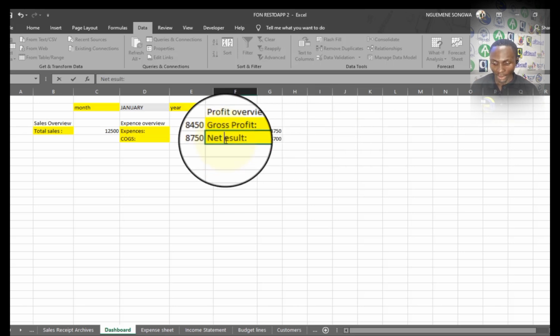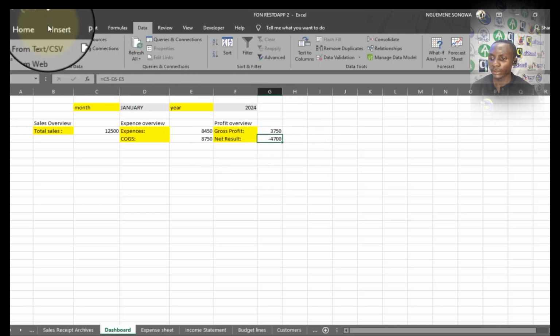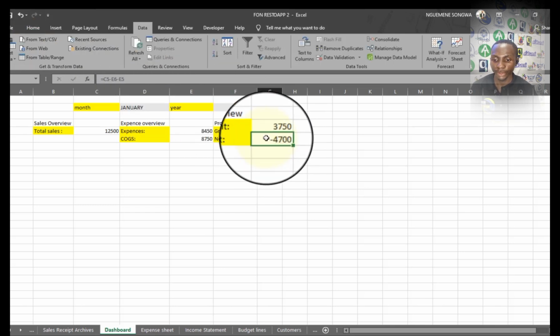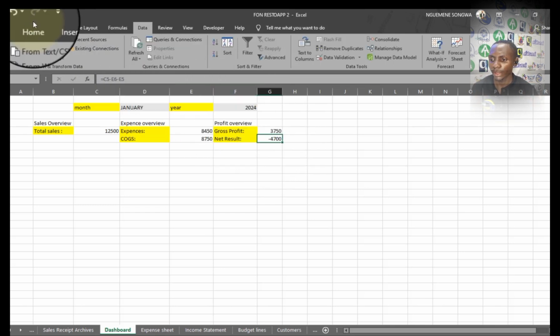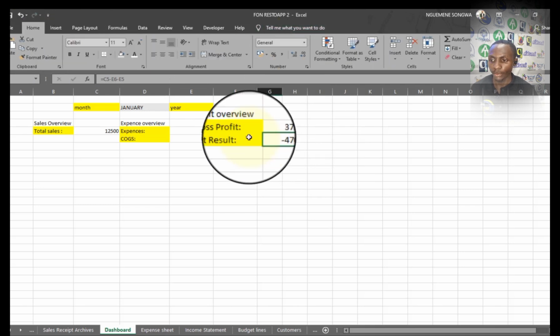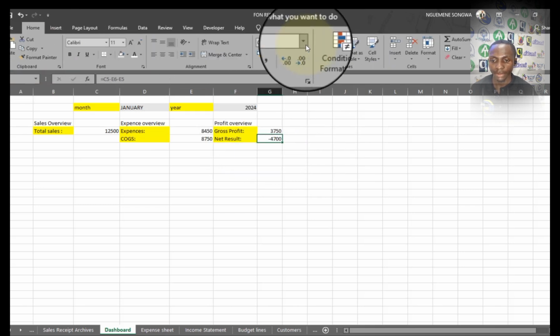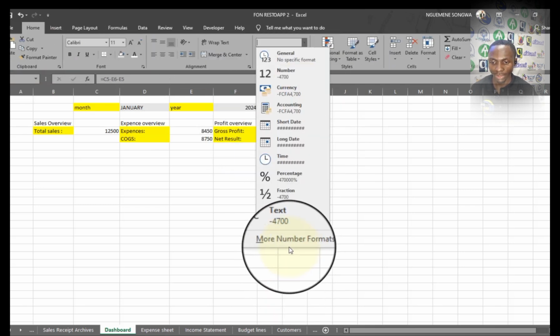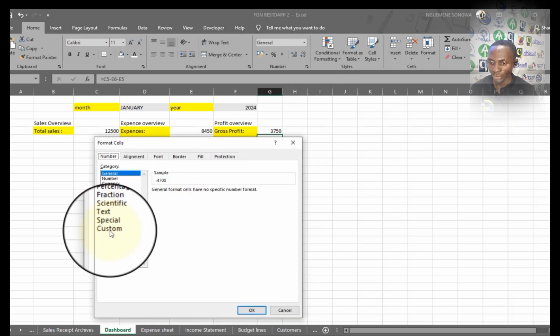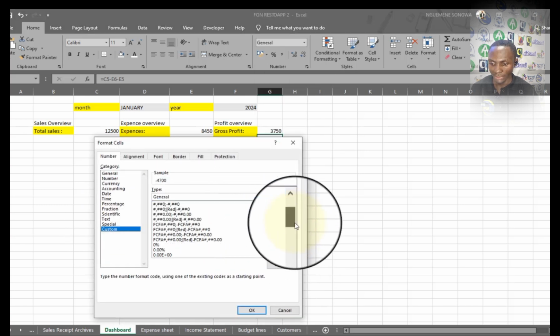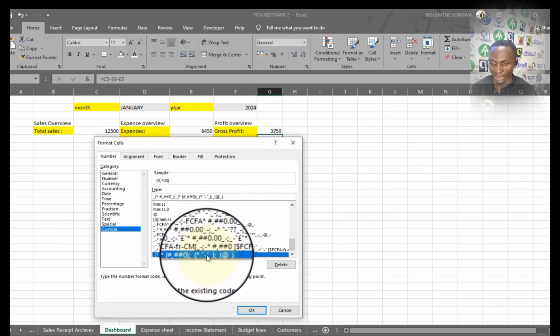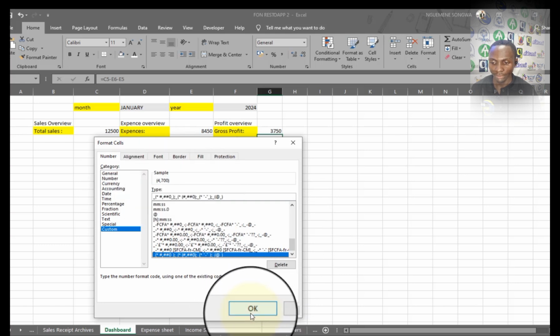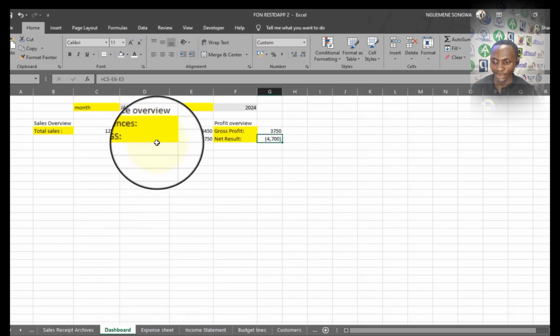Just going to put this in caps. Okay, so I can come here if I want, for example, the value to instead show brackets. I'll come to the home page, at the home menu, I select the cell, then I go to number formats. I'll take more number formats. I'll come to custom and I'll select this option, so that I can put the value in brackets instead. I prefer that way.